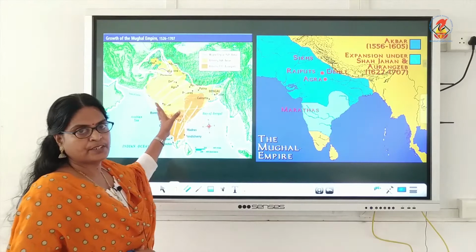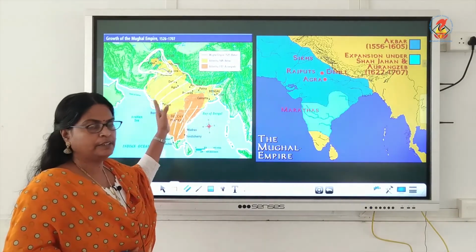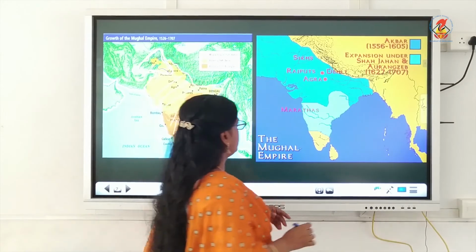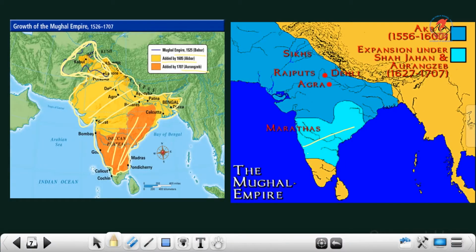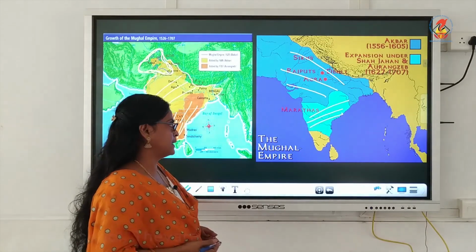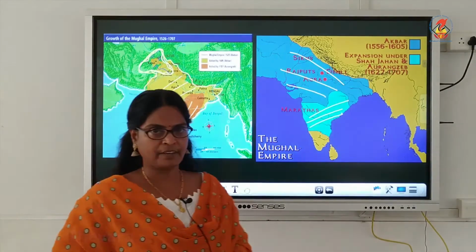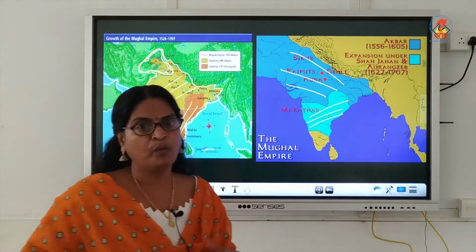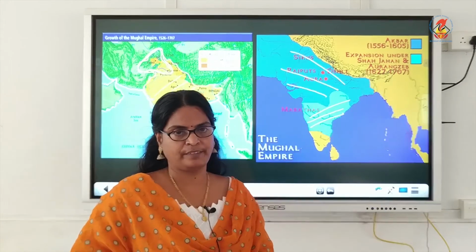This was the picture of the Mughal empire during the medieval period, and this blue shaded part was added by Shah Jahan and Aurangzeb together. This area was completely added by Akbar, then this area was expanded by Shah Jahan and Aurangzeb. I hope you have understood how vast the Mughal empire was, right children?